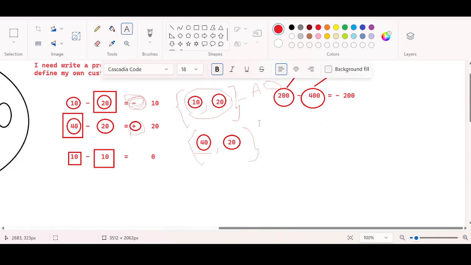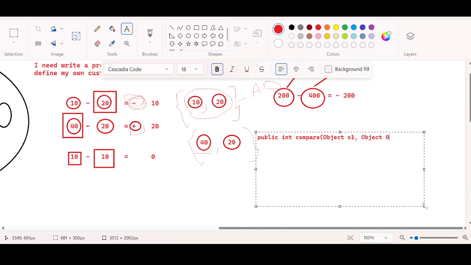So that's why the prototype of the compare method is what? Public int compare. It will accept two objects, object o1 comma object o2. So how is the natural order getting followed inside the compare method? You pass two objects, object one, object two. Every time you pass two objects, it is going to check if